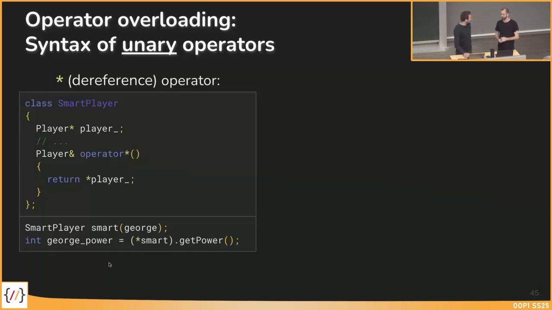Have you ever overloaded the dereference operator in practice? I don't think so. With many operators, it's doable, so you can overload them. In many cases, it's not really practical to do.